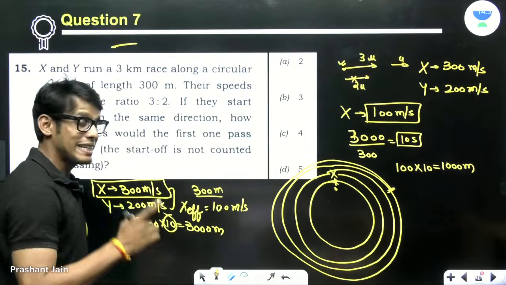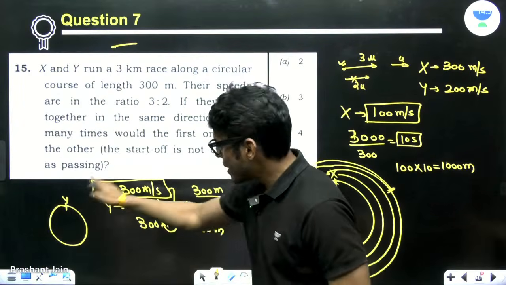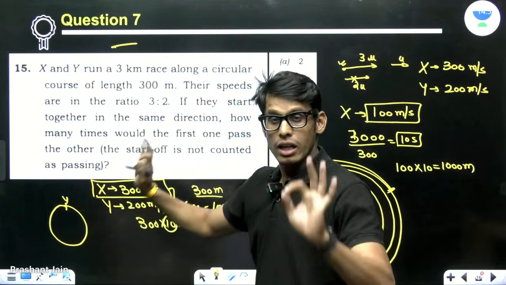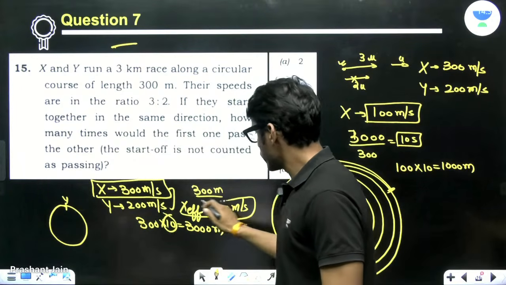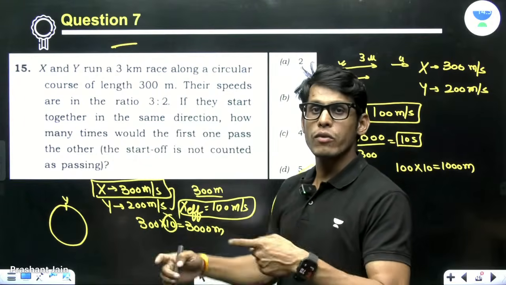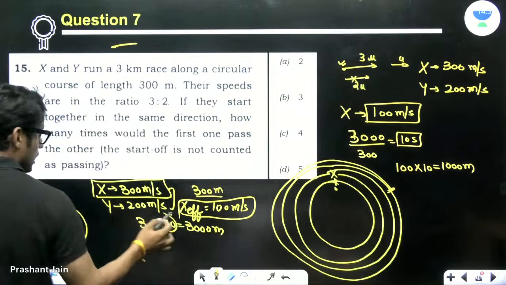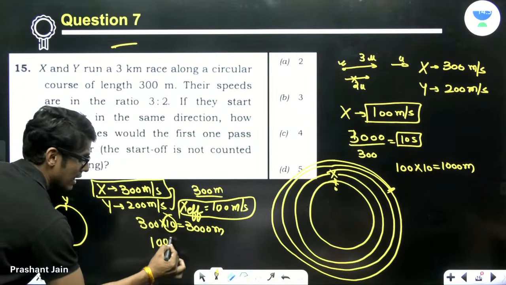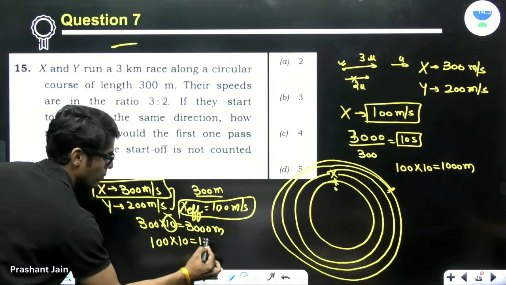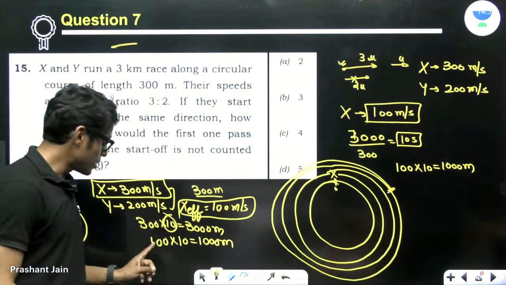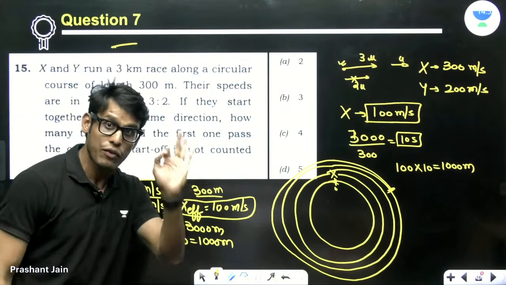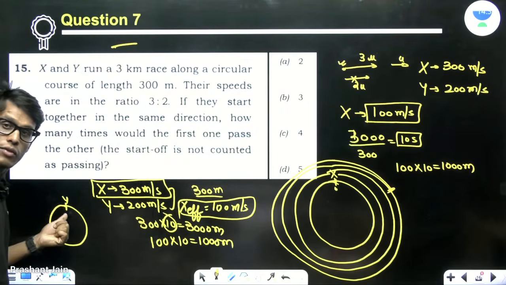So it is taking 10 seconds to complete the race. Now just imagine with this new speed, how it will move. Since it is 10 seconds only, effectively it is moving only 1000 meter if Y is stationary.